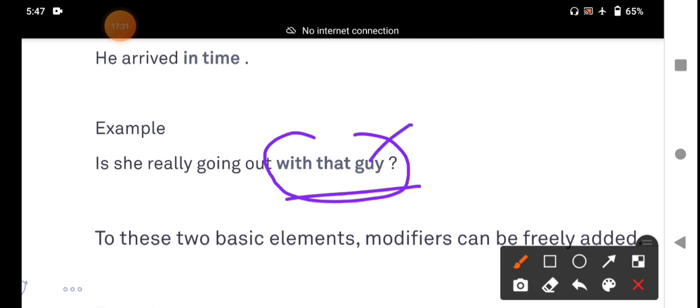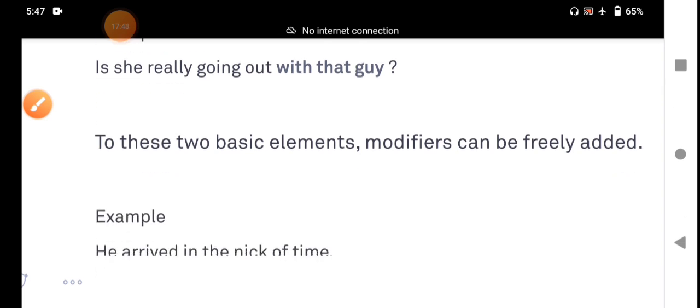Guy is a noun. It comes after the preposition. It starts with a preposition and ends with a noun. It is a prepositional phrase. In two, the explanation is given by the student. Please listen carefully. In these two basic elements, modifiers can be freely added. This is also one of the prepositional phrases. Is she really going out with that guy? That means it functions as a prepositional phrase.